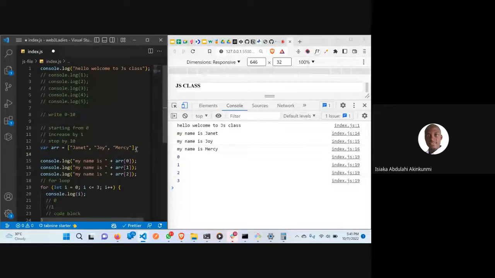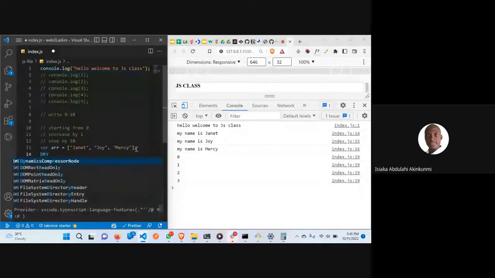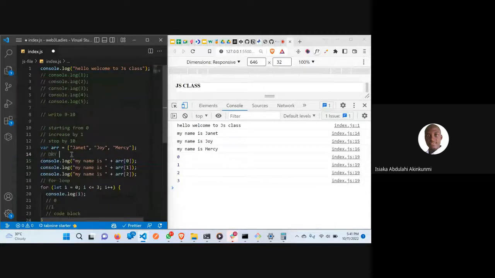And don't forget that I said earlier, there is a policy, or I'll call it a phenomenon, that we call DRY in the CSS. DRY means do not repeat yourself. Make sure when you are writing your code, you don't repeat yourself. You should try and abstract the logic so that you are able to write just one code. So I want to write this now, and I don't want to repeat myself.